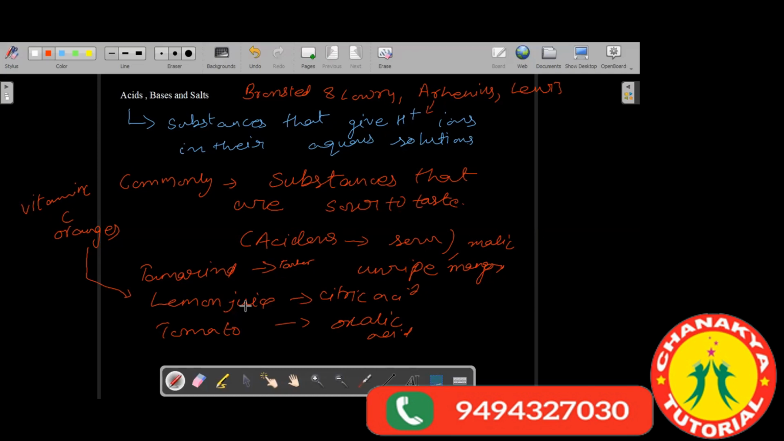For example, tamarind contains tartaric acid. Lemon juice contains citric acid. Tomato contains oxalic acid. Unripe mangoes contain malic acid. And lemon juice and oranges both contain citric acid, which we also call vitamin C. So vitamin C is another name for citric acid. Got it? So all such acids can be consumed, but there are certain acids which cannot be consumed.